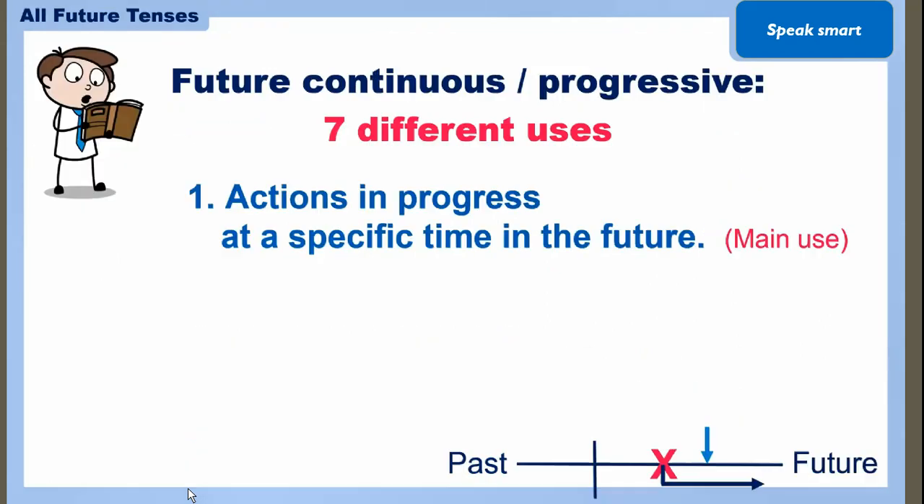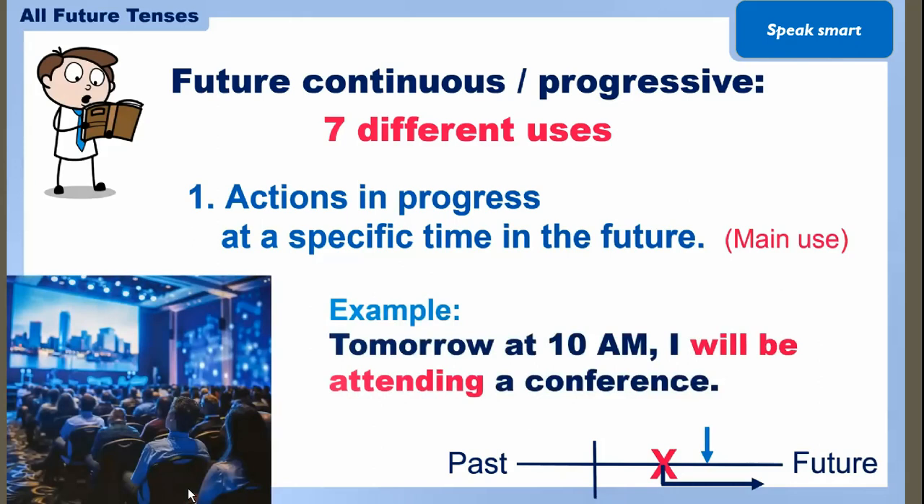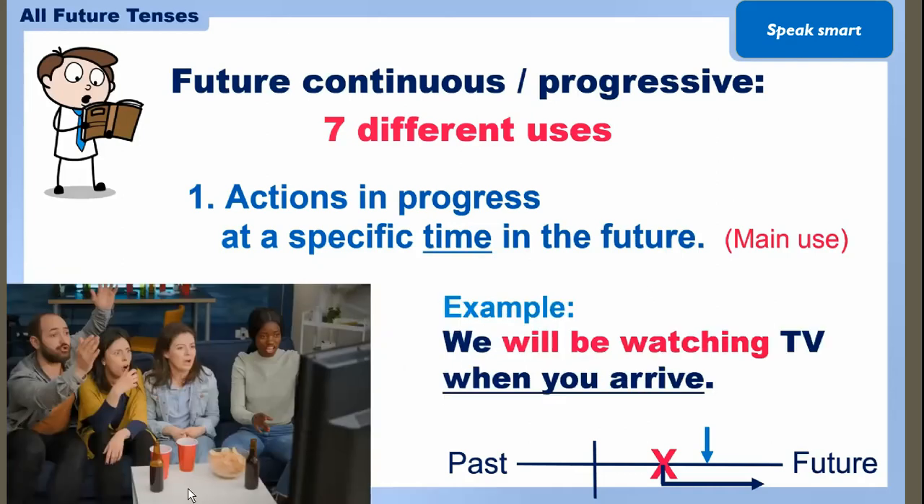Moving on to the first one that we already explained. This is the main use of future continuous. Like tomorrow at 10 p.m. I will be attending a conference. So I'm talking about the specific time in future when such actions will happen. I hope you understand. Now, I will be watching TV when you arrive. So again, when I am watching TV, that time someone arrives. So this is again the action in progress at some specific time.